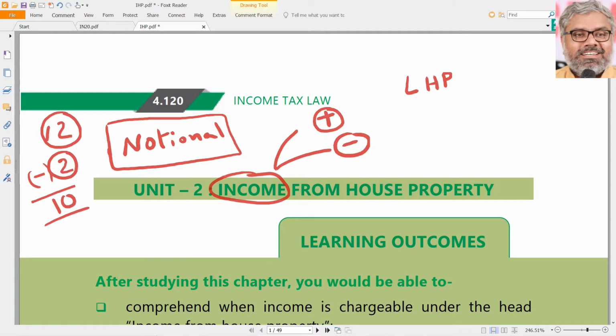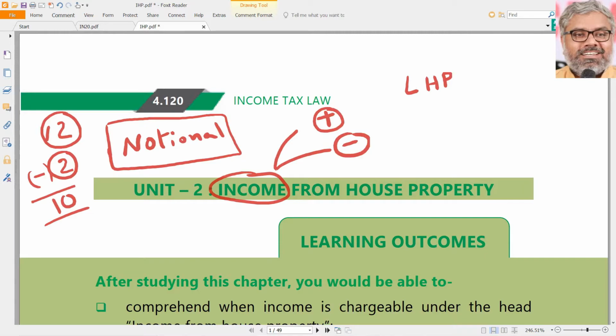We will definitely look at those provisions going forward in the upcoming sessions. But prima facie, what we should keep in mind is this is a notional head of income, not necessarily always, but even if income is not real, even if income is notional, still there is a possibility of getting that income taxed under this head of income. That is the uniqueness of this particular head of income that we have to keep in mind. So these are deceiving words.